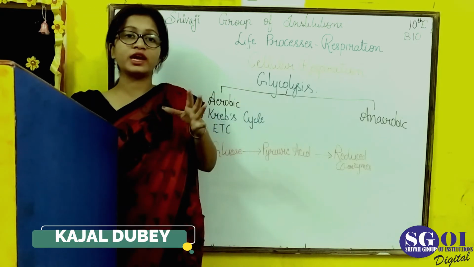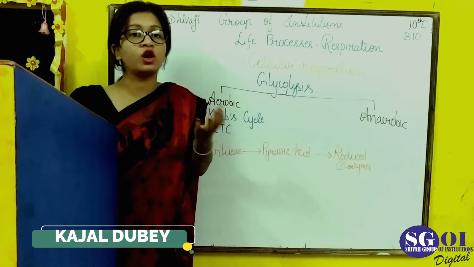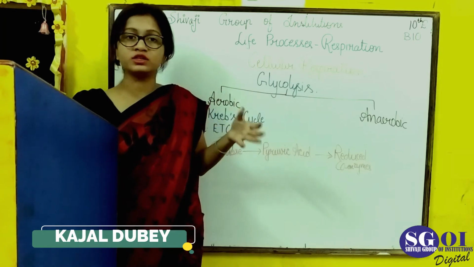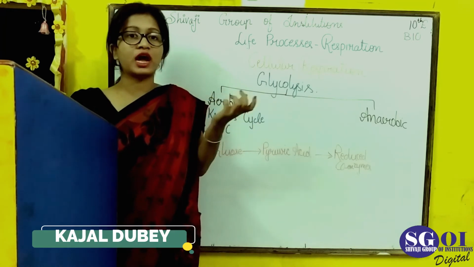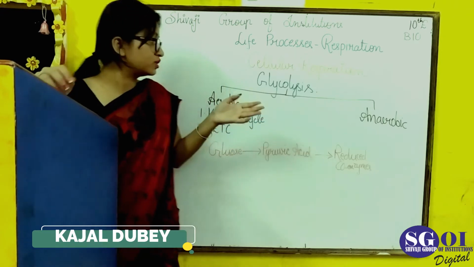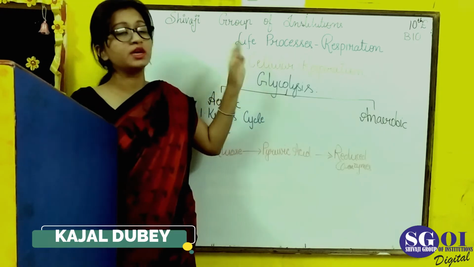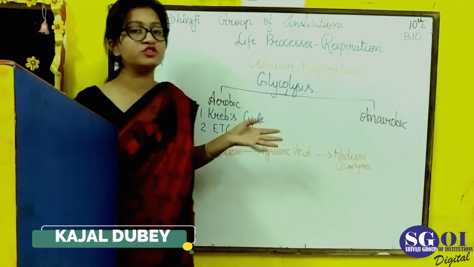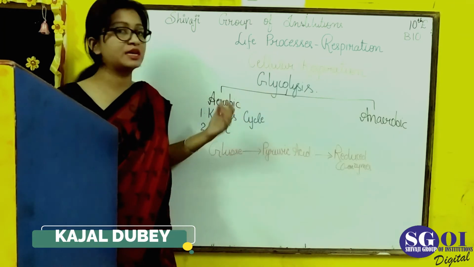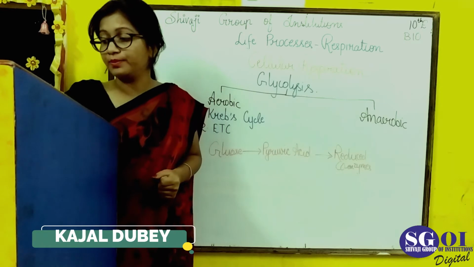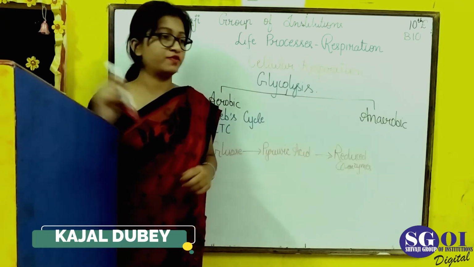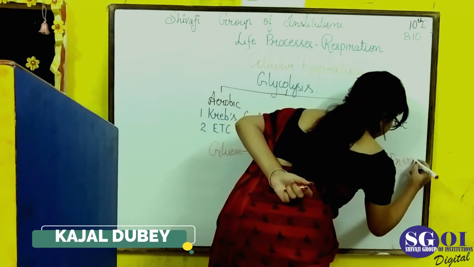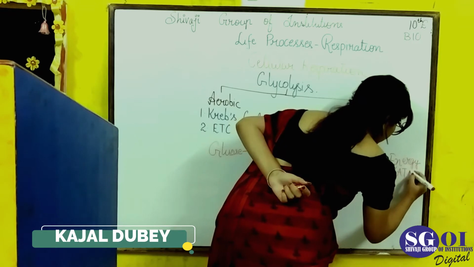All those processes in which energy is generated and ATP is produced occur inside the mitochondria, and those in which energy is not generated occur in the cytoplasm. Glycolysis occurs in the cytoplasm because only a little energy is generated, but both these steps generate energy in a large amount. Therefore, these steps take place in the mitochondria, and finally reduced coenzymes generate energy in the form of ATP.